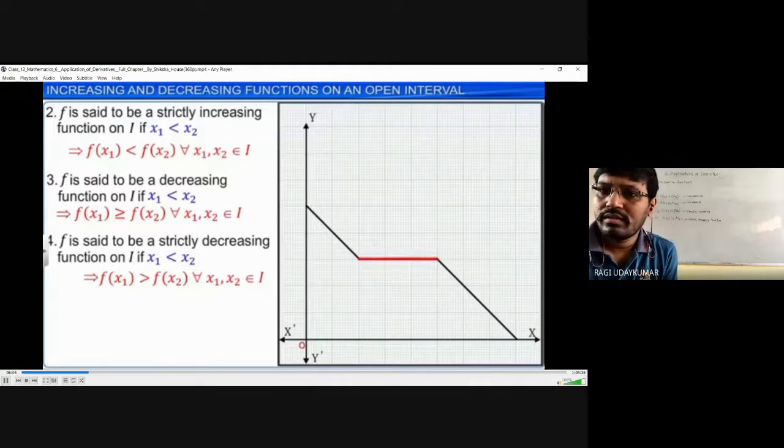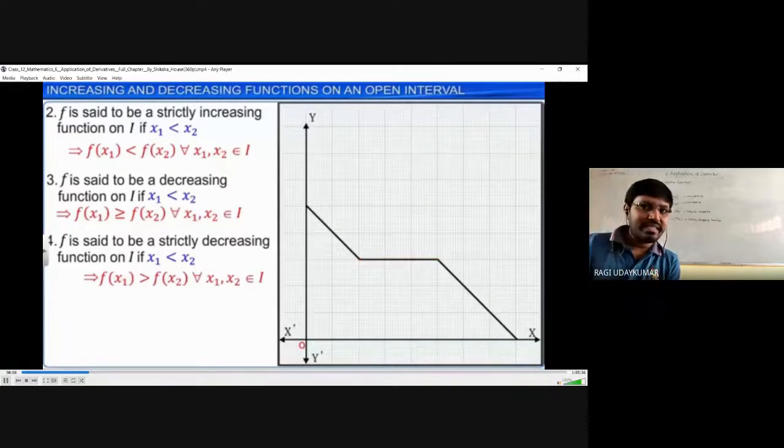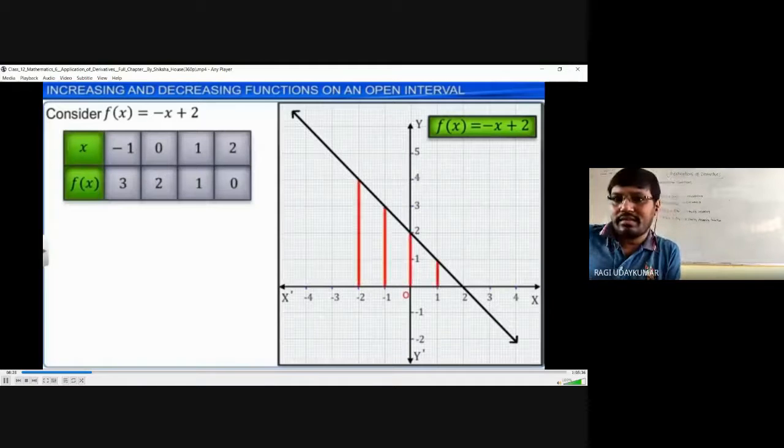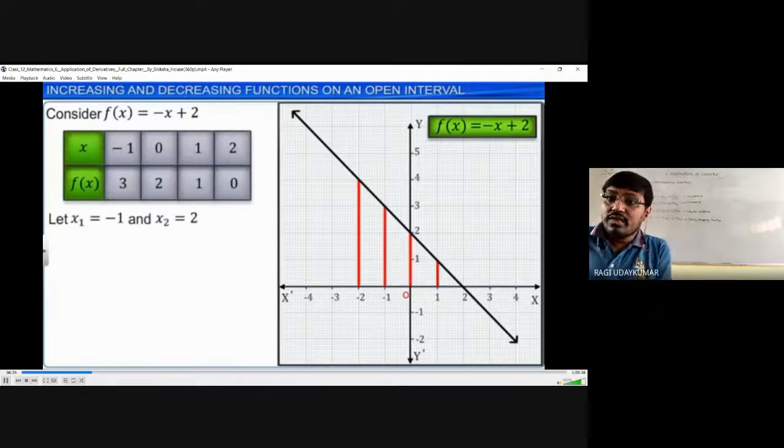See here, that red part is there, na? The red mark is shown, and that part is parallel to the x-axis. Whenever it is parallel to the x-axis, then you can say that it is a decreasing function. And now in this function, the value of x is increasing and the function value is going on decreasing. f of x is equal to minus x plus 2.